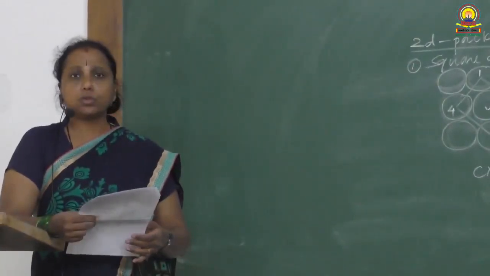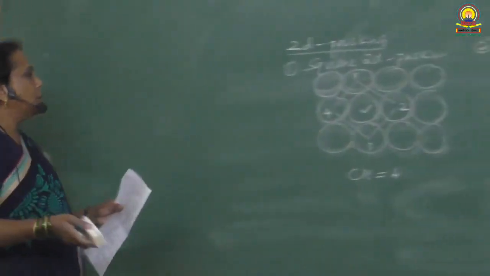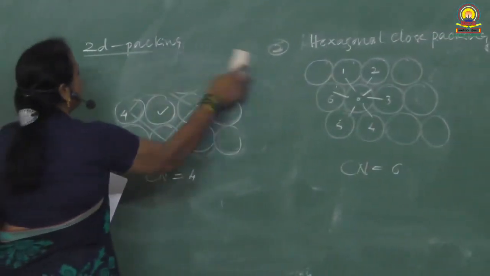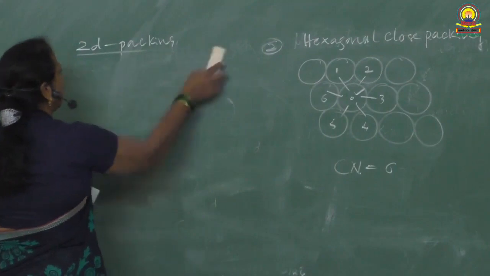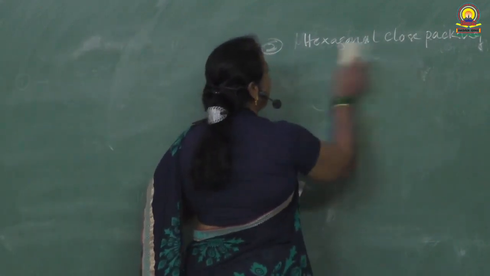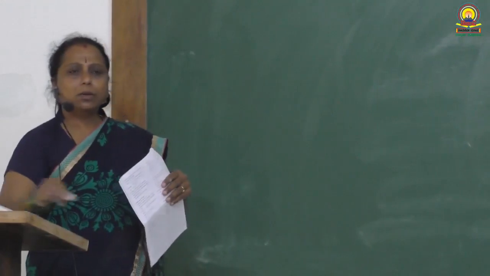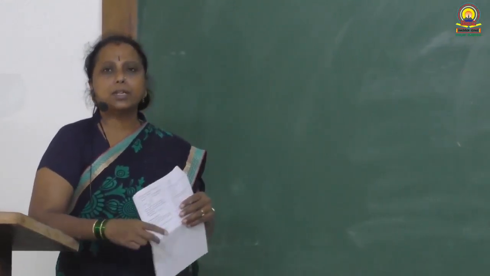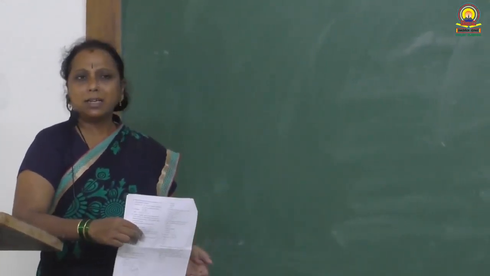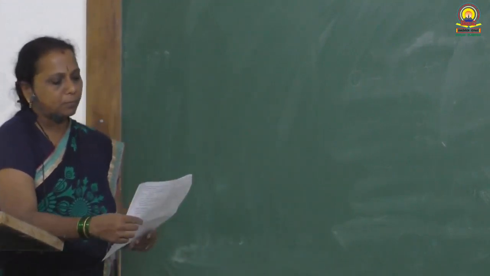Next, 7th question is definition type question. Define unit cell, define crystal lattice. Unit cell is the smallest repeating unit of a crystal. Smallest repeating unit of a crystal is called as unit cell. It can be smallest repeating unit of a lattice, which when repeated in 3 dimensions forms a complete lattice. Such a repeating unit is called as unit cell.